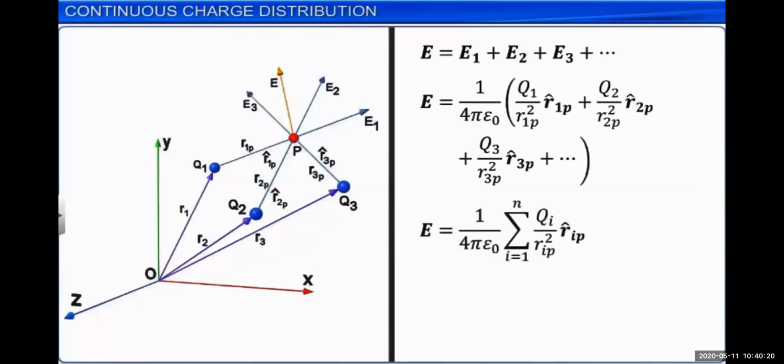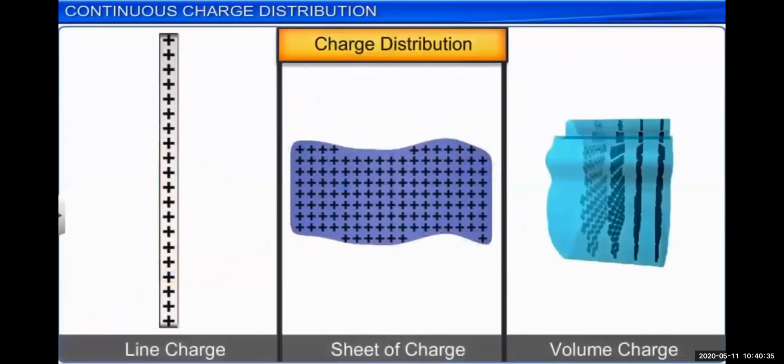We will put the values: 1 upon 4 pi epsilon will be common outside the bracket, and we can put the value Q1 upon r1p squared, r1p cap, plus the electric field intensity of the second charged particle, that is Q2 upon r2p squared, r2p cap. So this is the resultant, or total, electric field intensity due to the individual charged particles, which is nothing but the addition of the electric field intensities of all the charged particles.